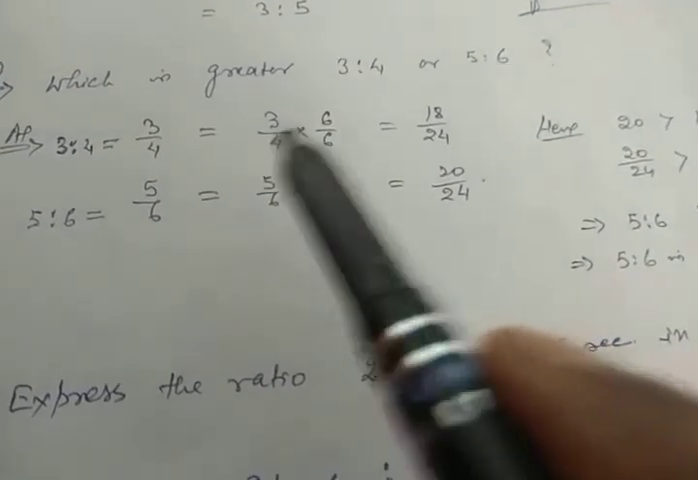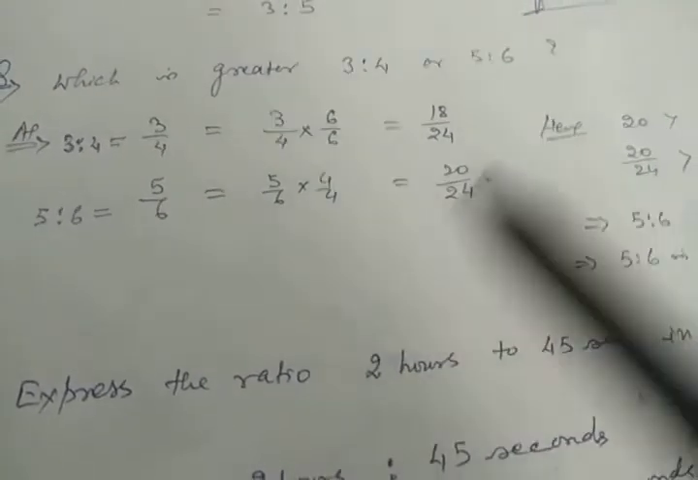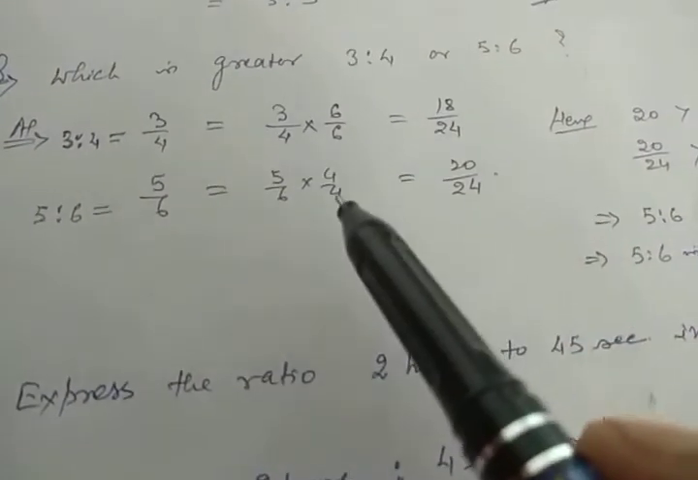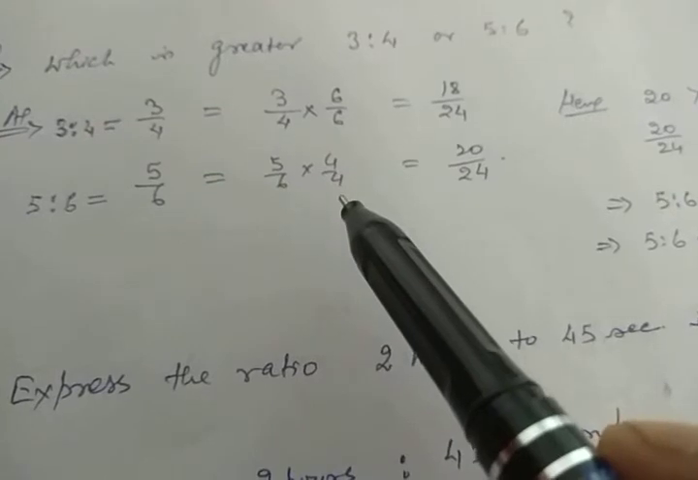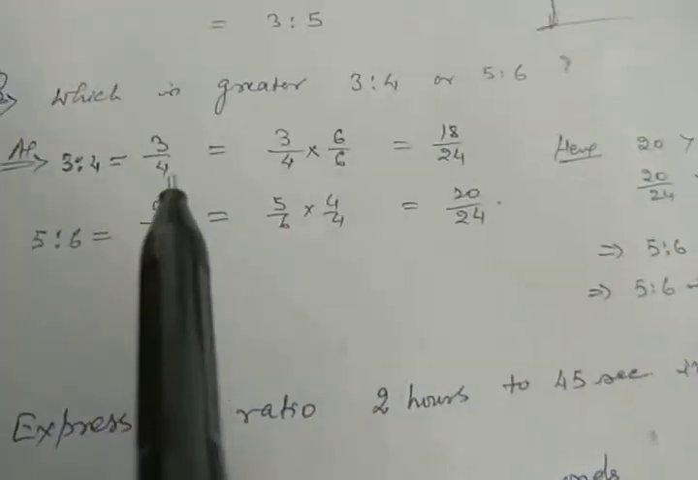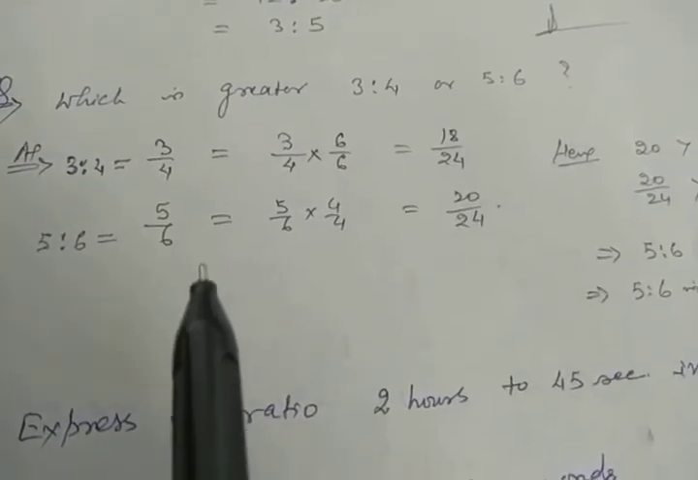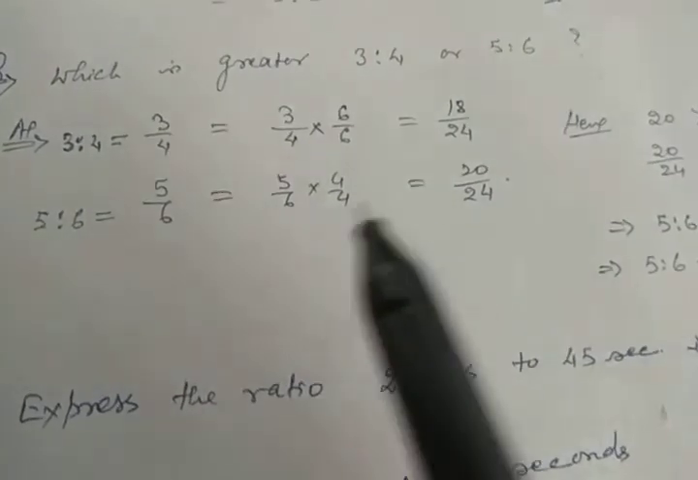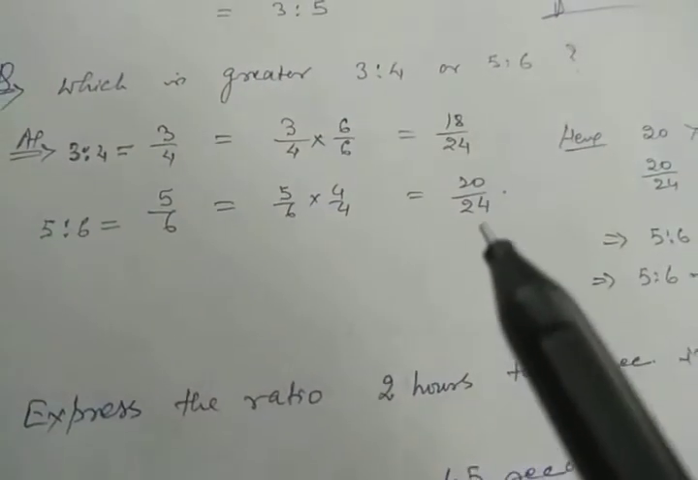So it should be 18 by 24. And here we will multiply by its denominator, that is 4. So it will be 4 by 4. No, see once again. Its denominator is 4 and its denominator is 6. To make them equal, we will multiply by 6 here and multiply by 4 here. So that it becomes 20 by 24.